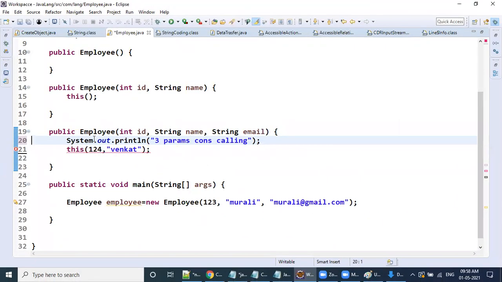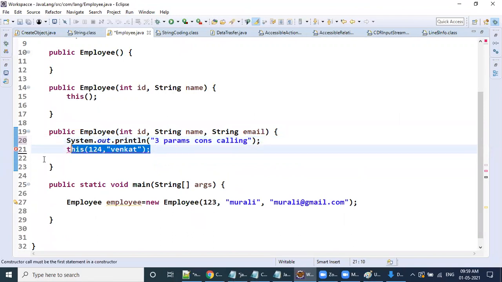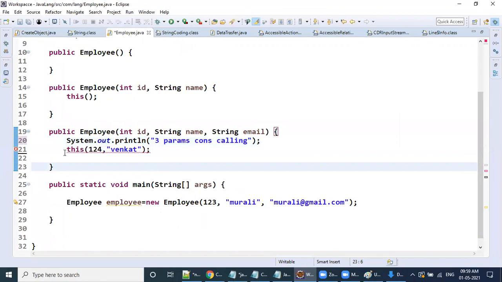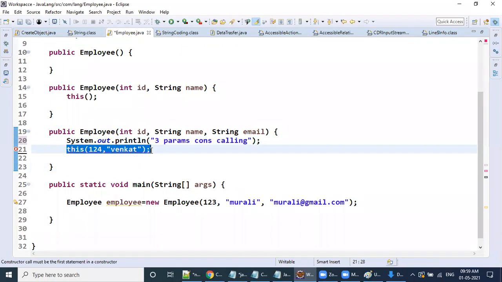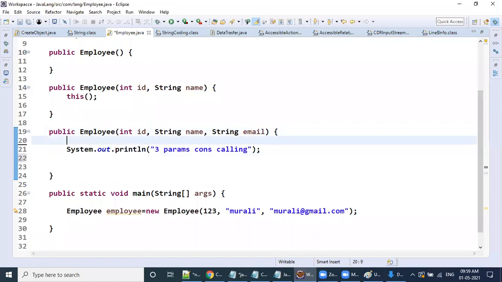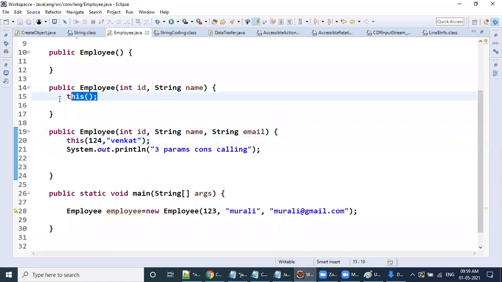I want to give an assignment here. Tomorrow in class, tell me why this error is occurring and what the resolution is. You can Google it or whatever you like. Just answer me why it must be the first statement. It is not allowing it as a second or third statement. Similarly, if you have one statement, that is the first only. If you have multiple statements inside a constructor, what is the rule here? The first statement is this call. Clear my point?